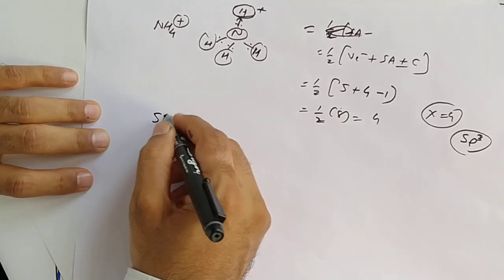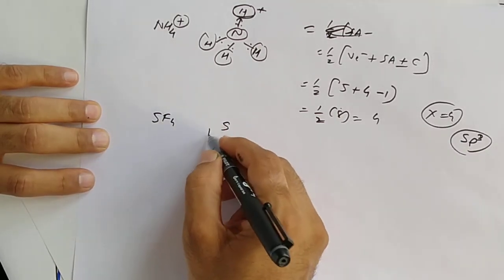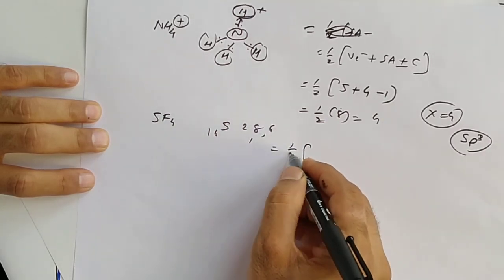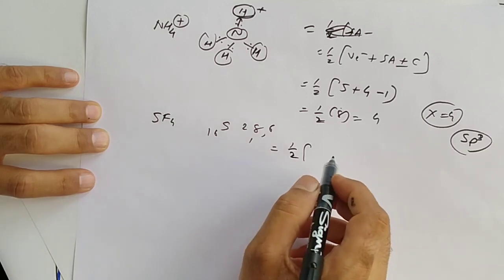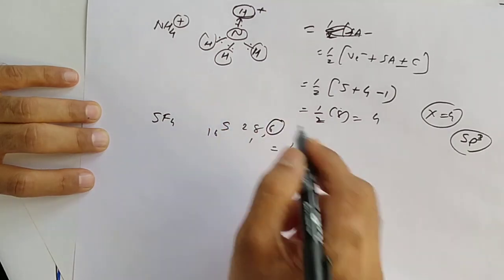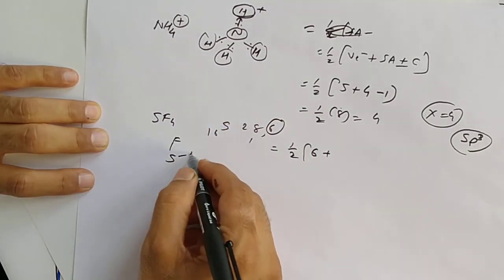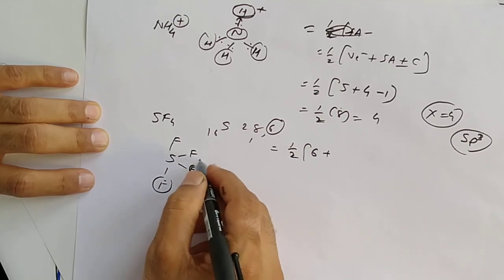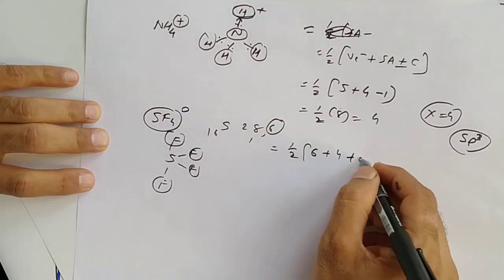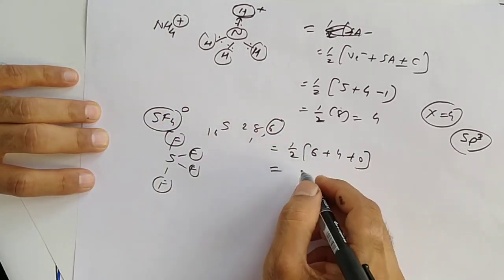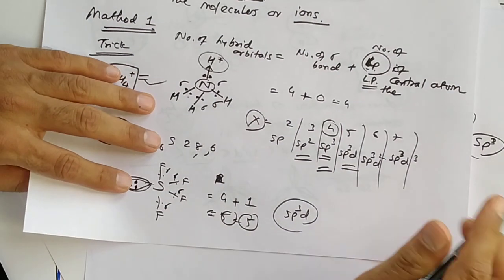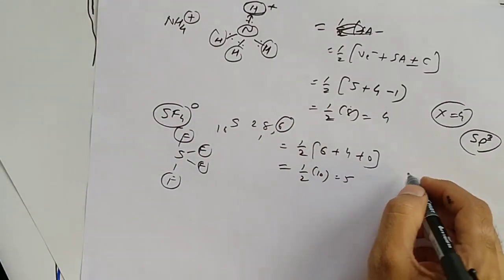Now SF4, yes, sulfur is central atom. Atomic number 16, 286. So here outermost valence electrons are 6 in sulfur. It is clear? Single valency having atoms are 4. All of these have valency 1, so 4. Charge is 0. So here will be 0. 6 plus 4, 10. 10 by 2. So 5. So whenever value of X is 5, so hybridization will be sp3d.